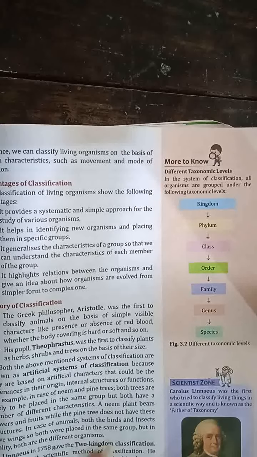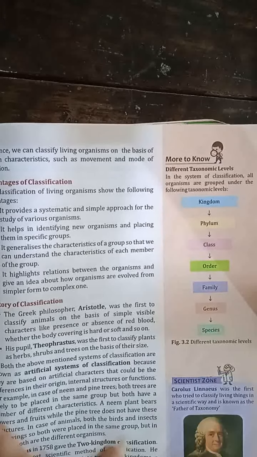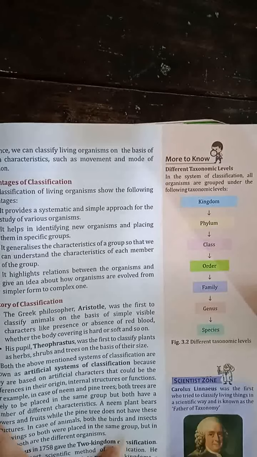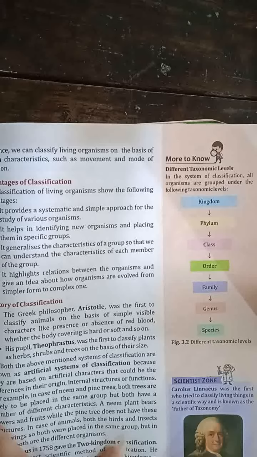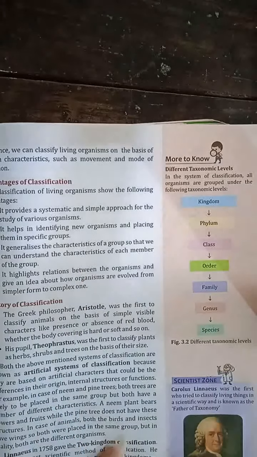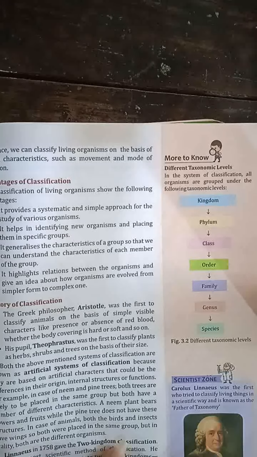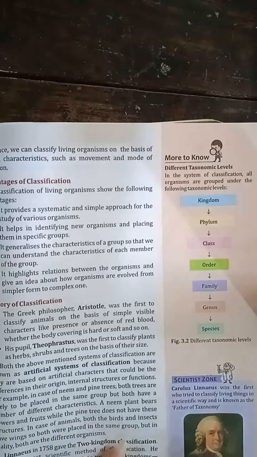Now what are the advantages of classification? There are 4 points. First one is it provides a systematic and simple approach for the study of various organisms. We can study about the different organisms in a very simple way. We can identify new organisms and place them in specific groups. Then we can generalize the characteristics of groups so that we can understand all the characteristics of each member of the group.